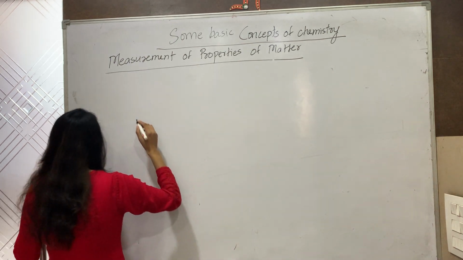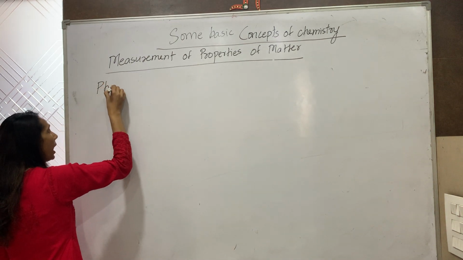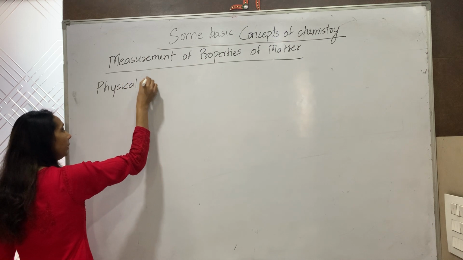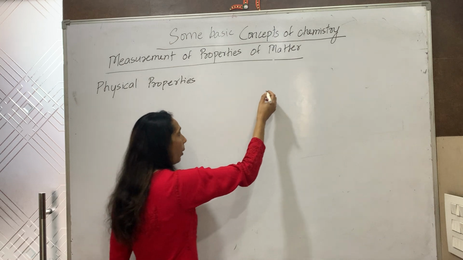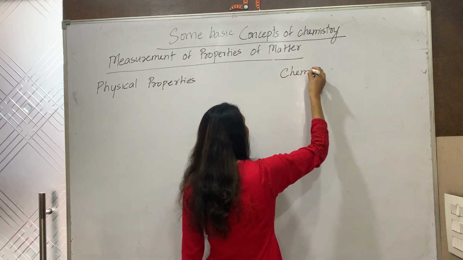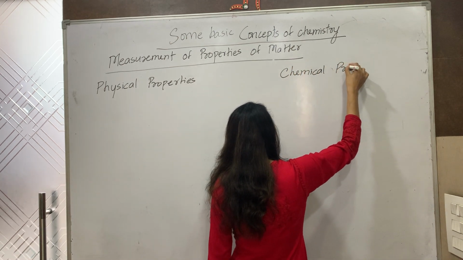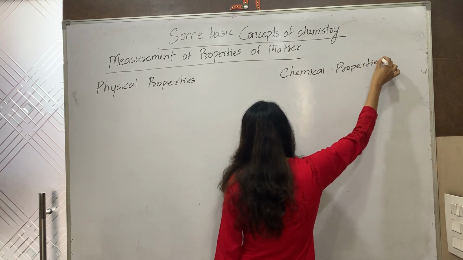The properties of matter can be classified as physical properties and chemical properties. Now first of all, we will be doing what are physical properties.